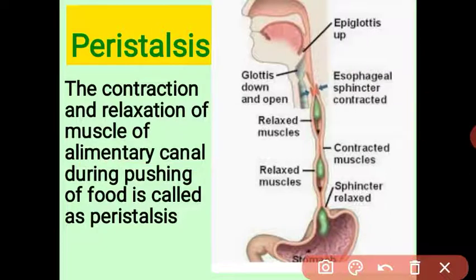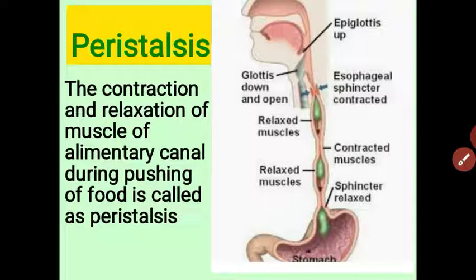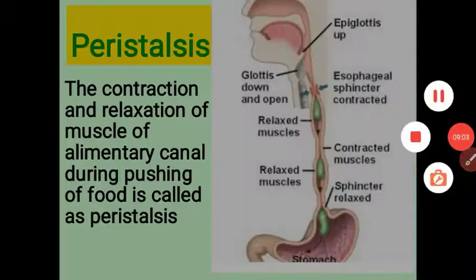What did I teach today, student? Today I taught you the salivary gland, its characteristics and functions, and the peristalsis and esophagus. The next part I will explain in the next lecture.